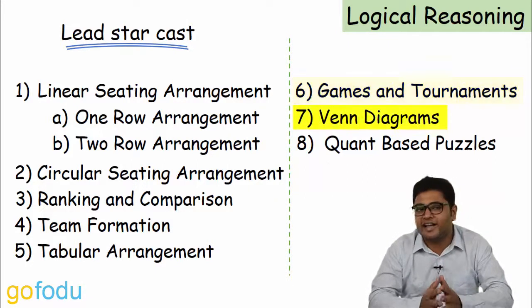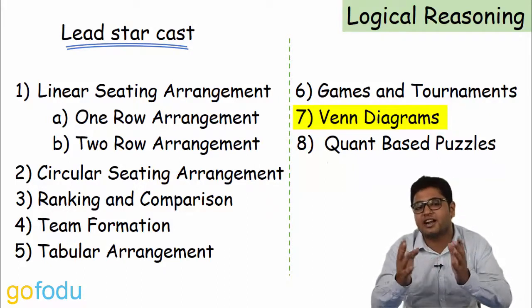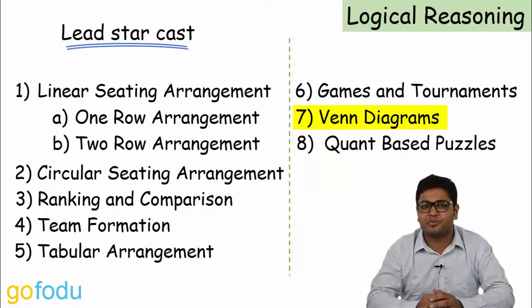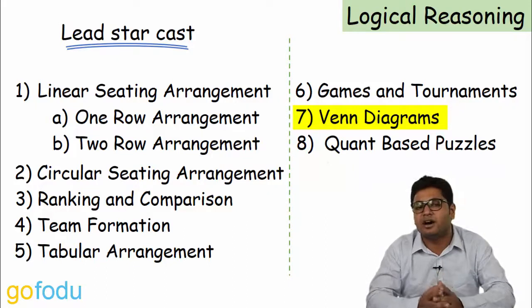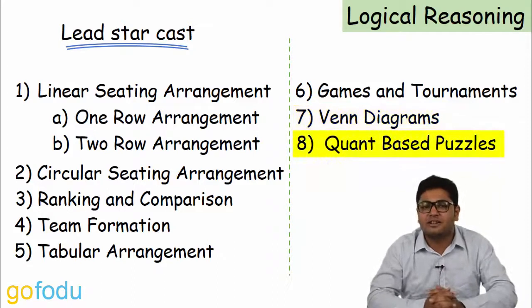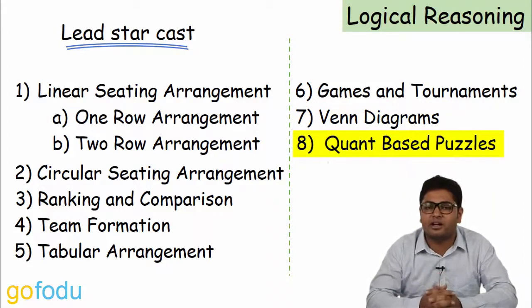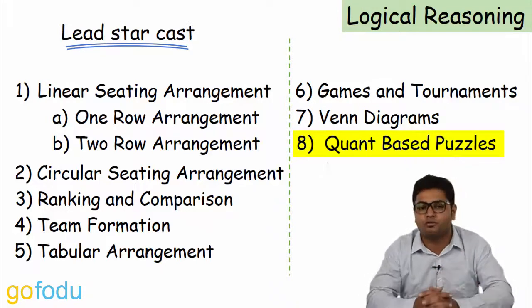Next we have Venn diagrams. I think these are the most interesting ones to solve once your basics are clear. Venn diagrams are just illustrations of different types of sets that are there in set theory. A lot of interesting questions involving concepts of maxima and minima are asked based on this topic. At last we have quant-based puzzles. This is the last topic that we will be covering as there will be reasoning questions clubbed with one or more topics of quants.